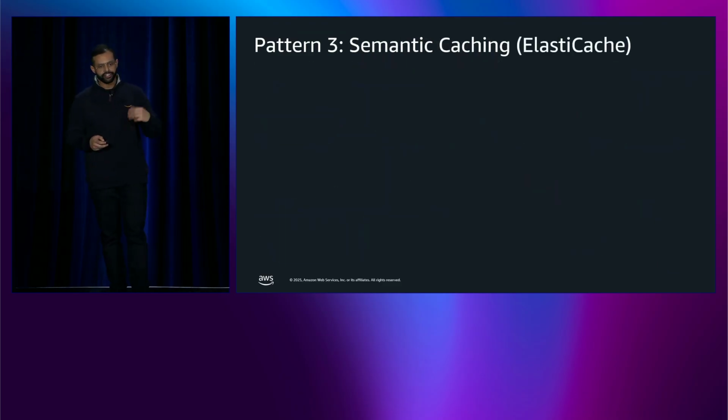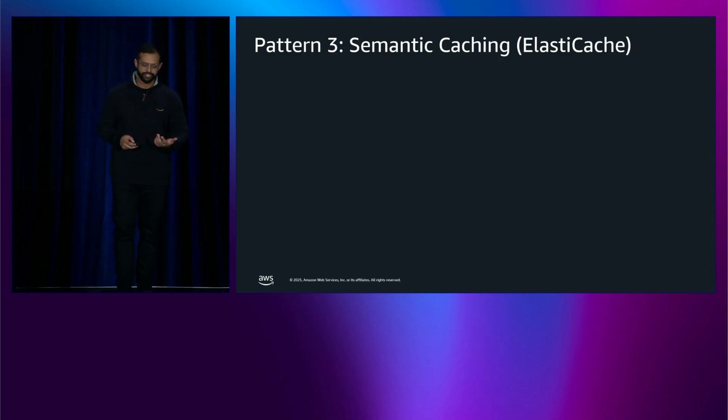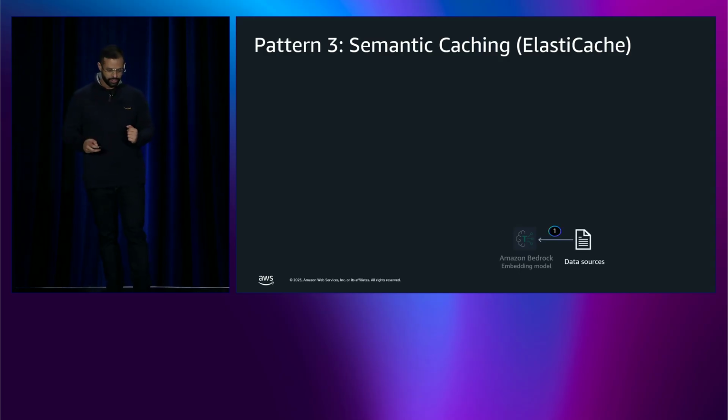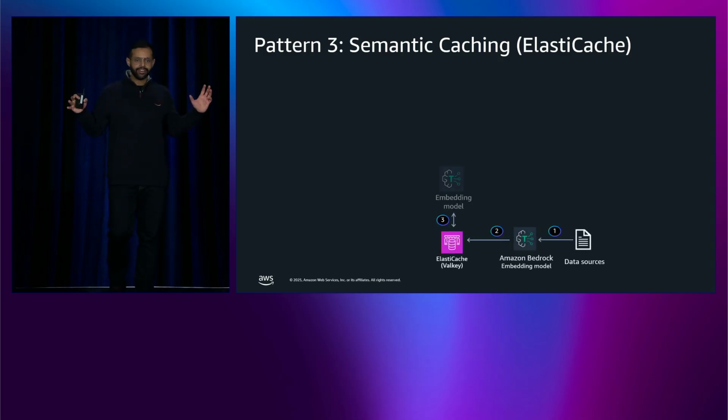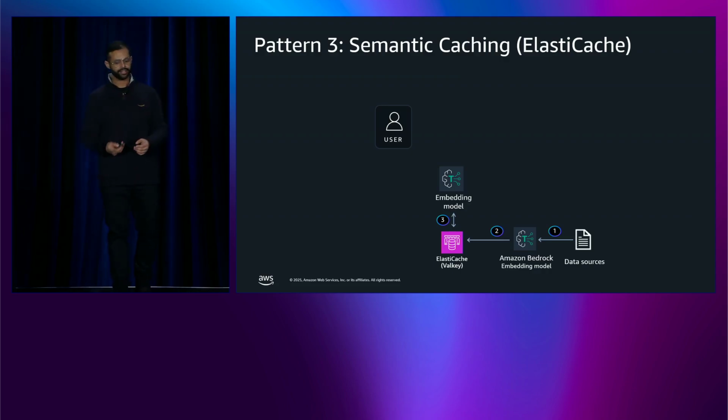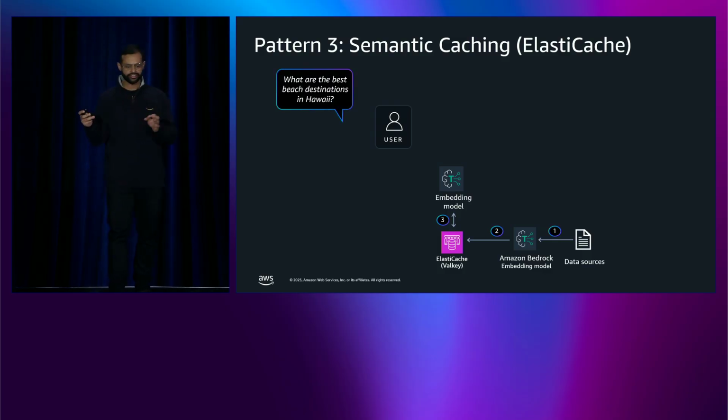Now, pattern 3 is interesting. This is the durable semantic caching by ElastiCache. So your data sources come as normal to your embedding model, like before. This is the whole pipeline. But a lot of the time, remember I said people phrase things differently. They won't be asking the same questions.